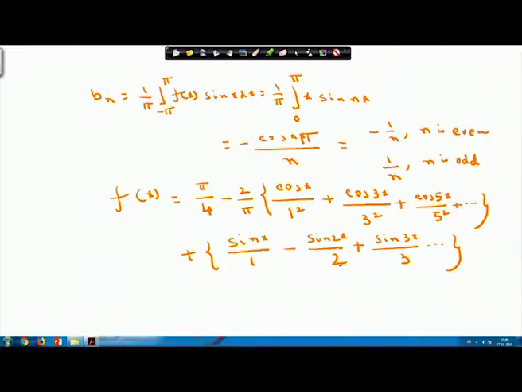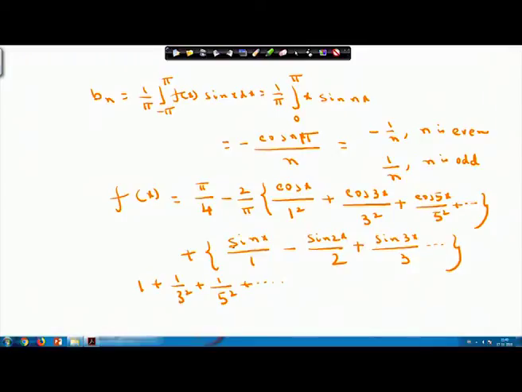Now, what do I have to find out? This is the first job of this one: f x equals the series that I obtained. I also have to find out the value of the series 1 by 1 square plus 1 by 3 square plus 1 by 5 square, like this. So, I have to check for which value of x I can obtain this kind of series. Your sin terms will be 0 if I take x equals 0, and here only cos will remain, so the value will be 1 for cos n x.